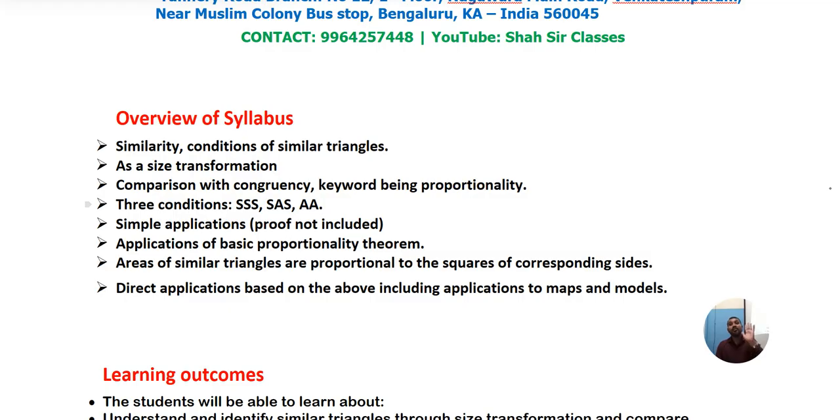For congruency, we have five conditions. But for similarity, we have three conditions. Either of any three conditions, if any one condition is satisfied, triangles are similar. Similar to congruency, we have five conditions. I'll tell you, don't worry.